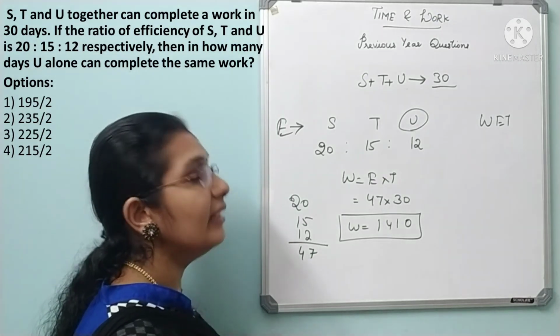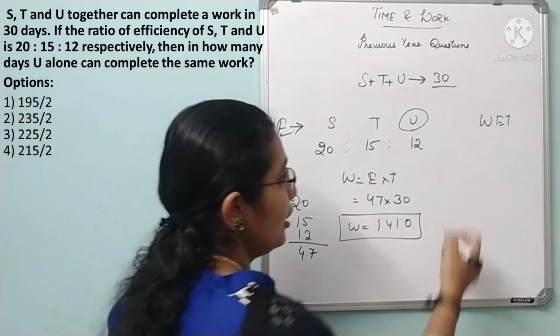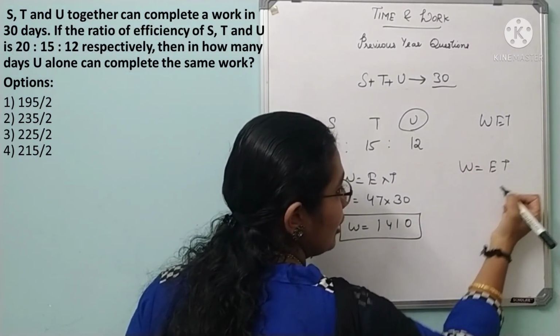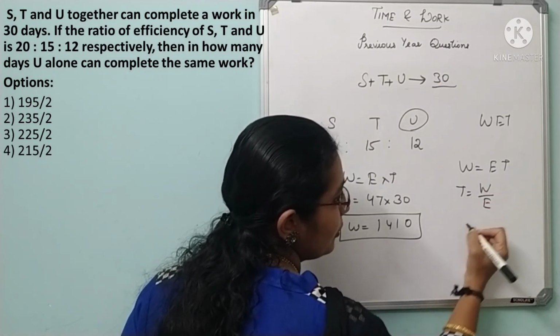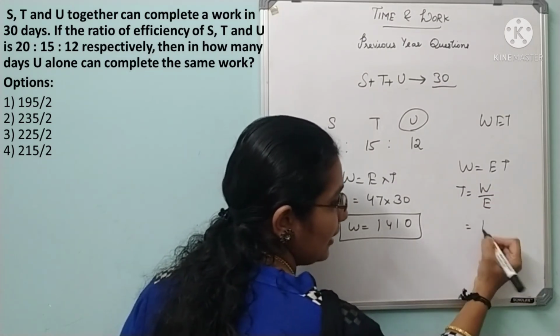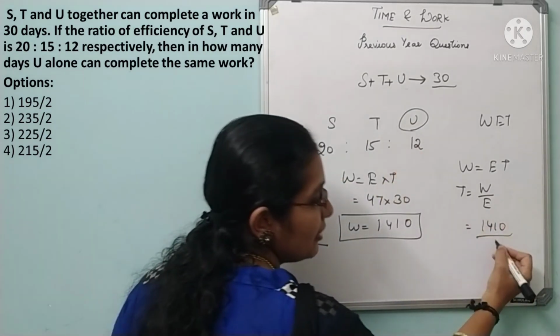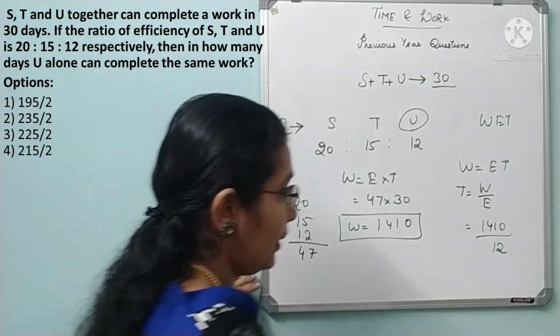Okay. In that they are asking for the time taken to complete the work. So time only they are asking. Time is equal to work by efficiency. So total work is 1410. And they are asking for U, so his efficiency alone will be taken. Okay. So 1410 divided by 12.